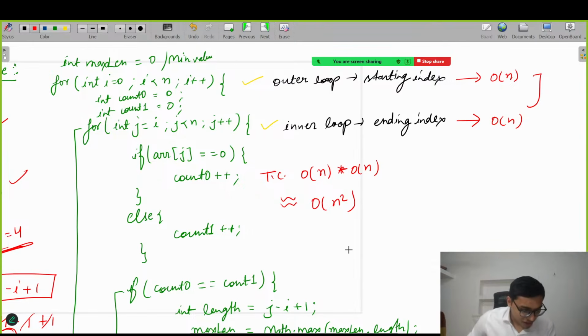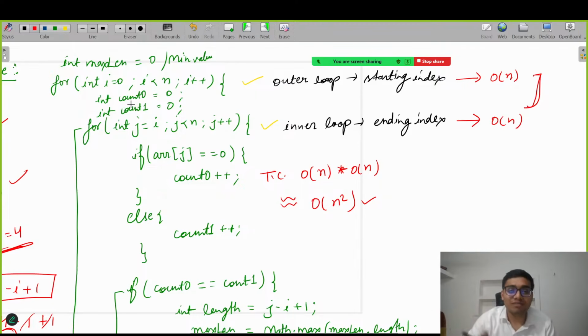Someone, Neha, is saying order of n. No, this is not right. The correct time complexity is order of n square, and I just explained why: because this is order of n, and this is also order of n, because it is a nested loop. For every starting index we are checking the whole subarray. So that's why. Fine everyone, I hope.